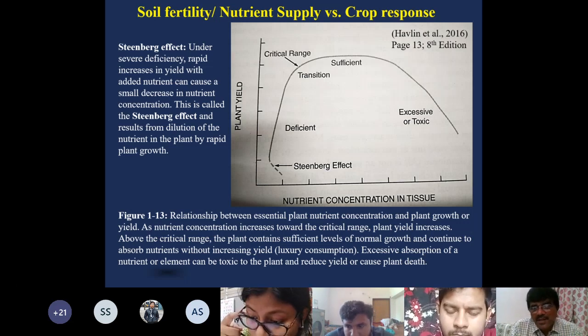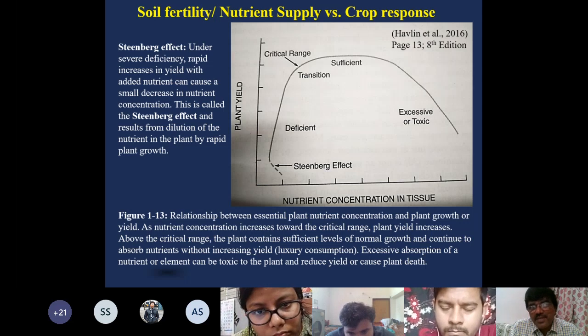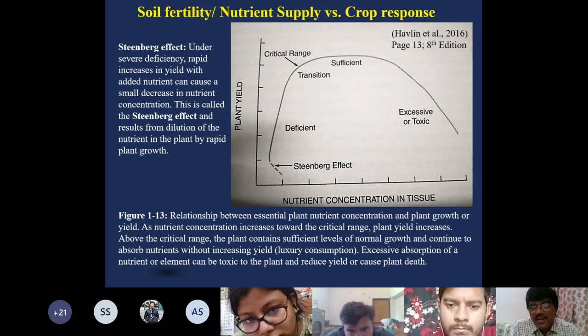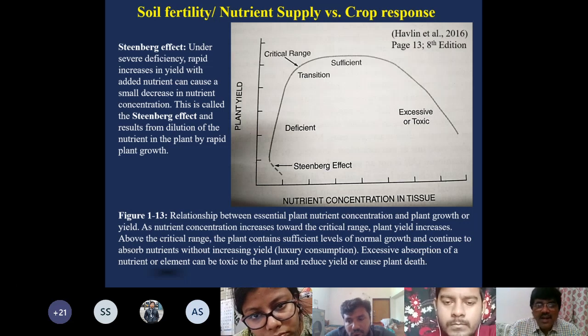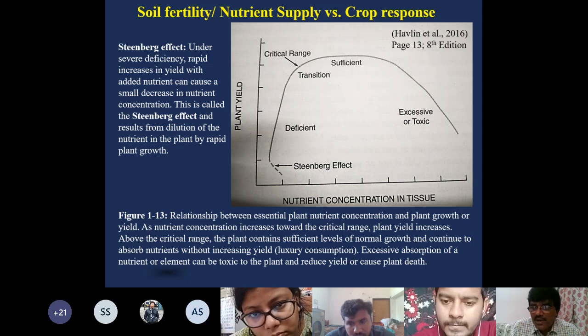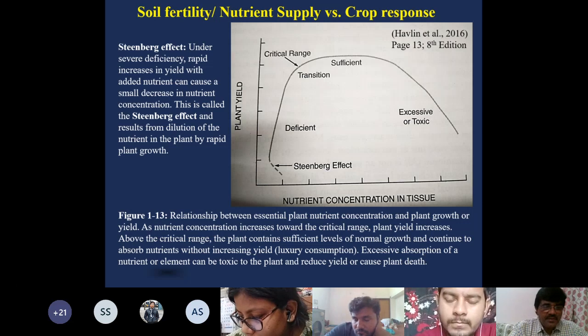It means the plant was hungry, and it was having a certain amount of nutrient in it, but you have suddenly increased the supply of the nutrient, then it takes up more and grows very fast. So in comparison to nutrient concentration, its growth is very rapid, more rapid than the uptake. In that case, a dilution effect happens, and because of dilution, the concentration of a particular nutrient is lower in the plant. This is known as the Steenberg effect.